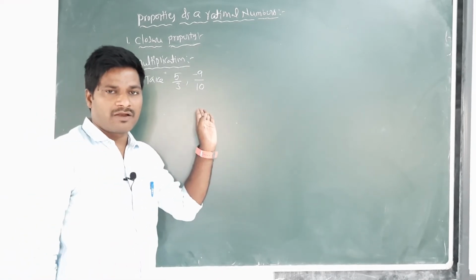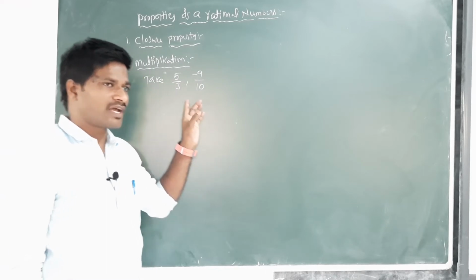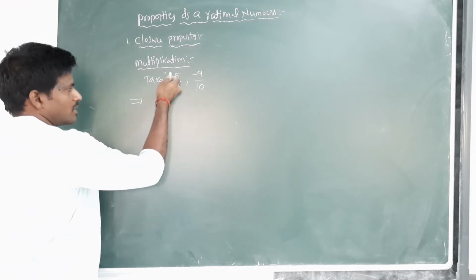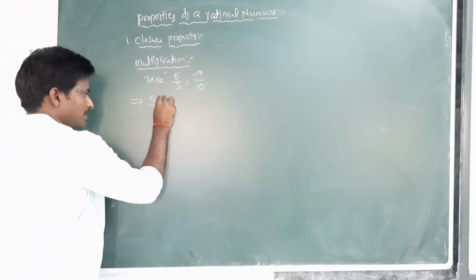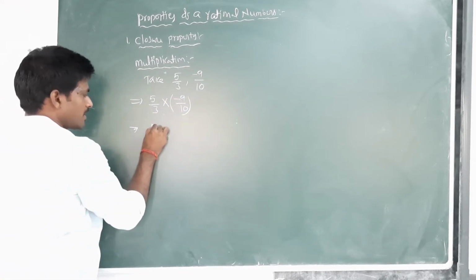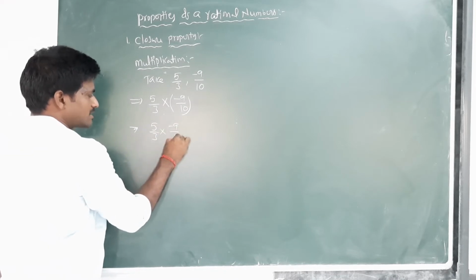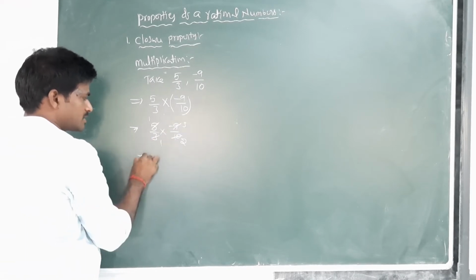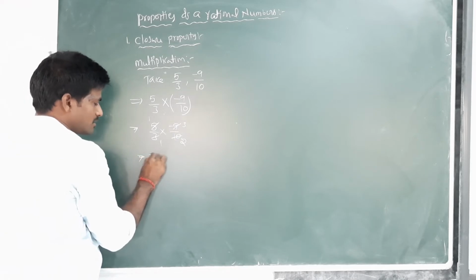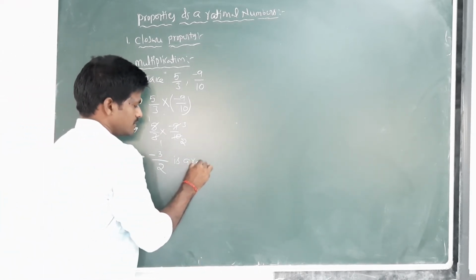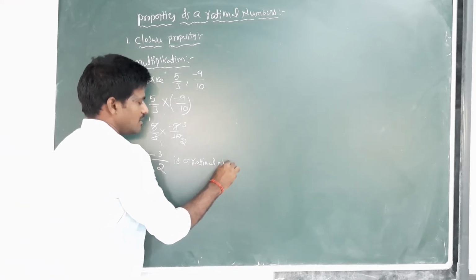What happens when we multiply two rational numbers? 5/3 multiplied by -9/10 equals 5/3 into -9/10. 5 threes are 1 time, 2 times; 3 times 1 time 3 times. Plus into minus means minus, giving -3/2, which is a rational number.